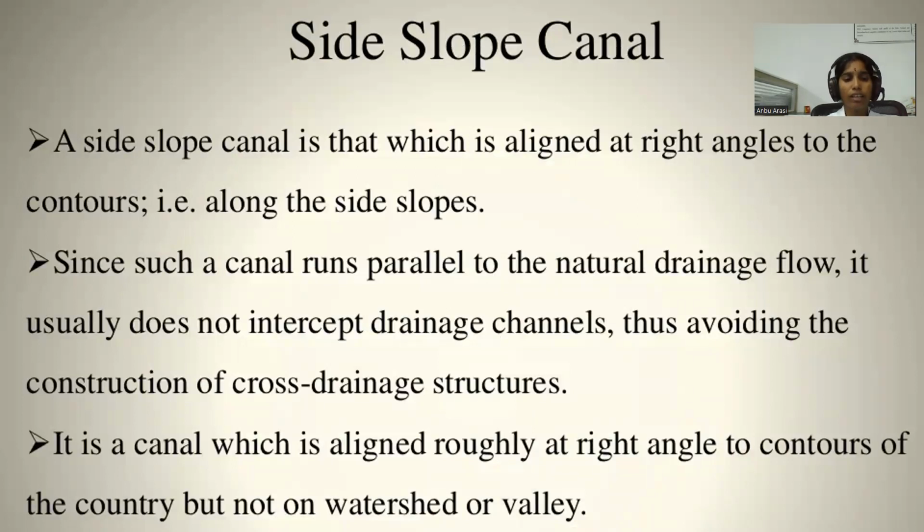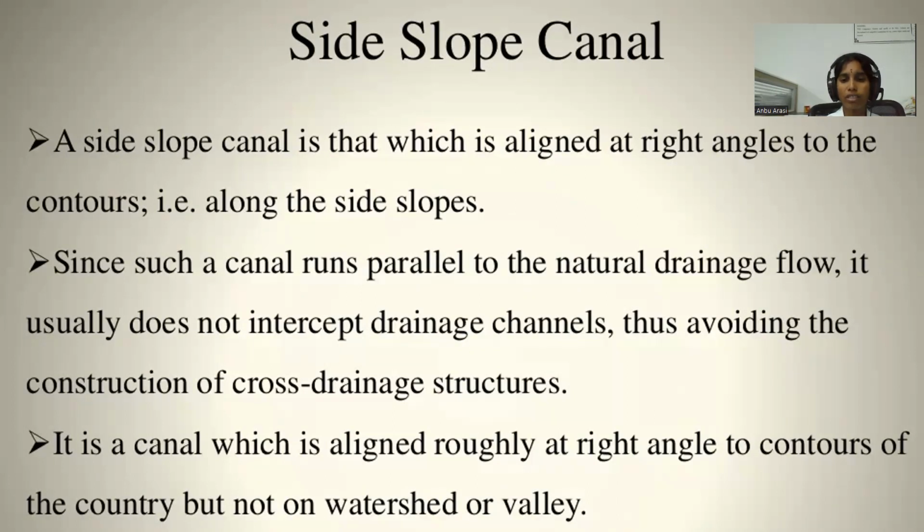Next, side slope canal. The canal which is aligned approximately at right angles to the contour line is known as side slope canal. It can irrigate the area on one side only. Again, it does not cross any natural drainage and the cross drainage works are not necessary. A side slope canal is one that is aligned at right angles to the contours, that is, along the side slopes. Since such a canal runs parallel to the natural drainage flow, it usually does not intersect drainage channels, thus avoiding the construction of cross drainage structures.